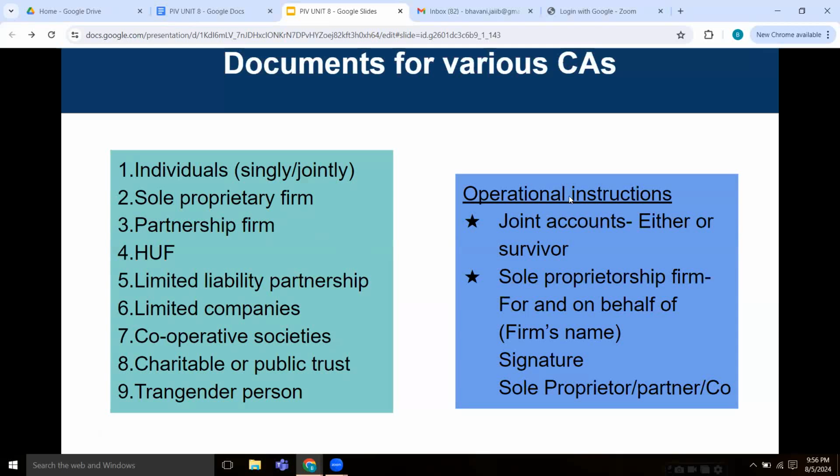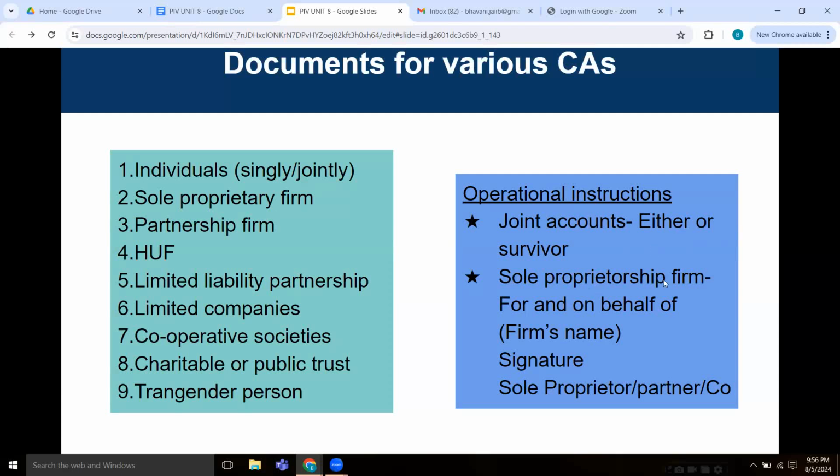We'll also look at the operational instructions that we have when it comes to all these current accounts. We have something called the joint accounts, in which the either or survivor clause will be present. We also call it joint or first or joint or other.